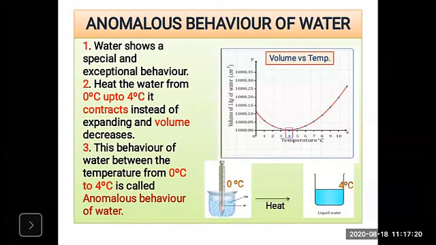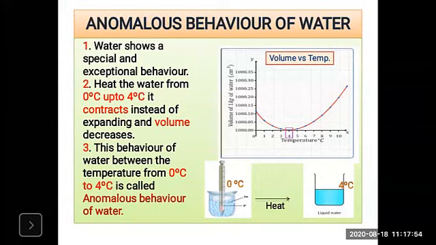We know that solid, liquid, gas: the solid has a definite shape and size, but liquids and gases do not have a definite shape. They occupy the shape of the container, right? So volume of water is given here, and temperature is independent. So temperature is independent and volume is variable. Now what is the anomalous behavior of water? Means abnormal behavior of water.